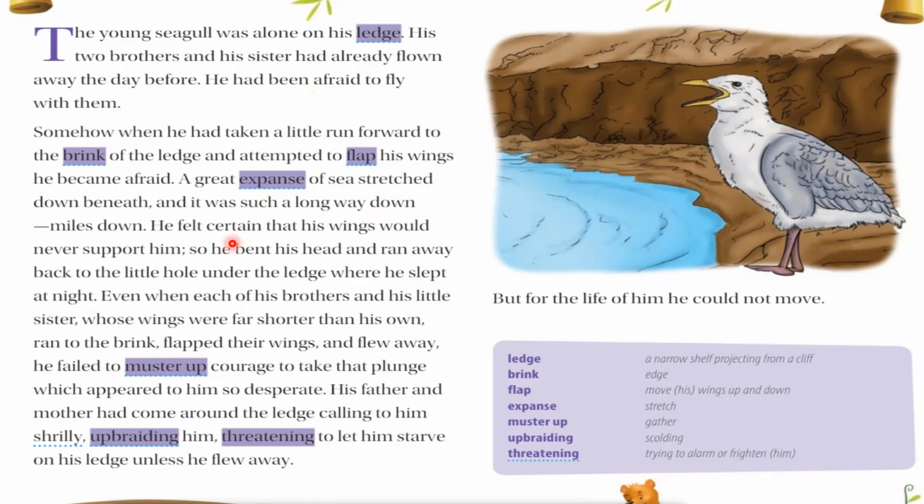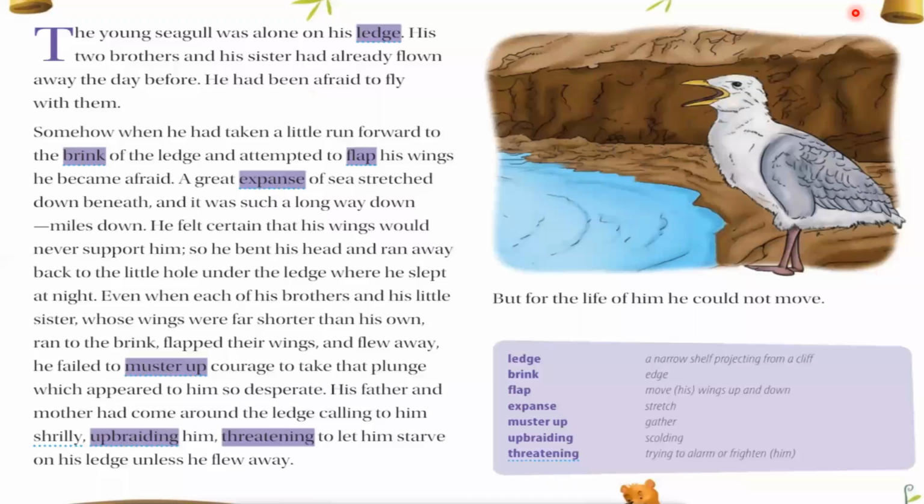Even when each of his brothers and his little sister, whose wings were shorter, were flying very well. He had two brothers and one sister, and they were flying very well. Even though their wings were shorter compared to his, despite it, they were flying very well. The author wants to say that he was just afraid that his wings would not fly.